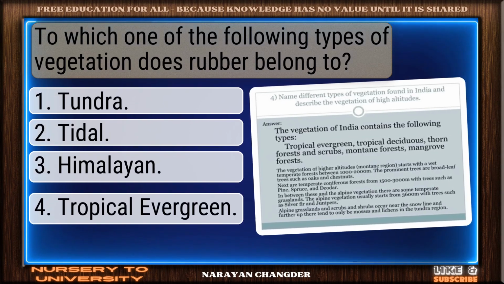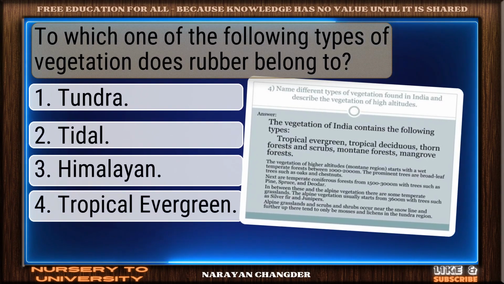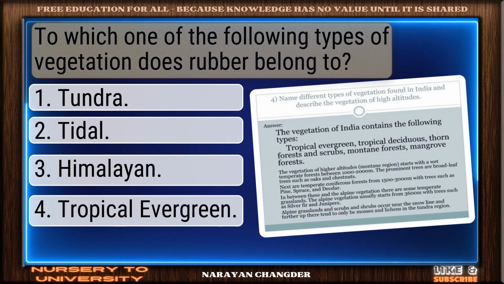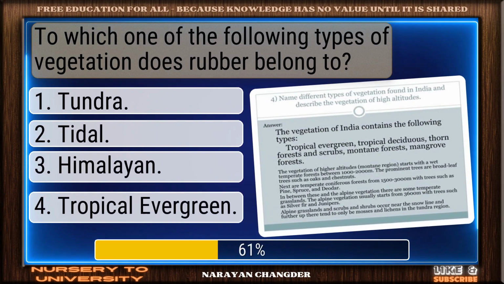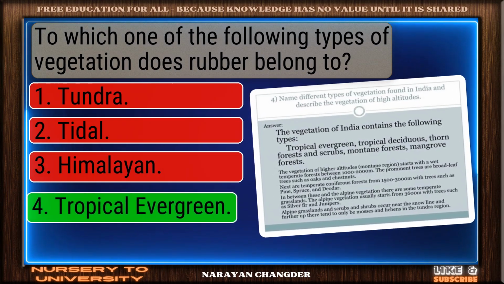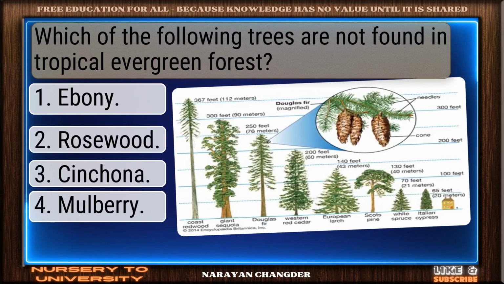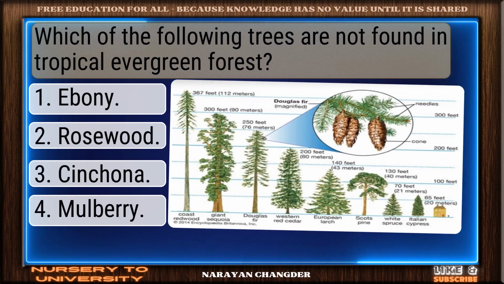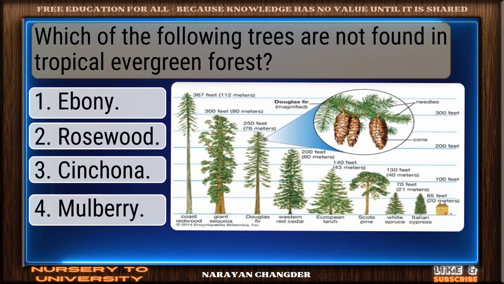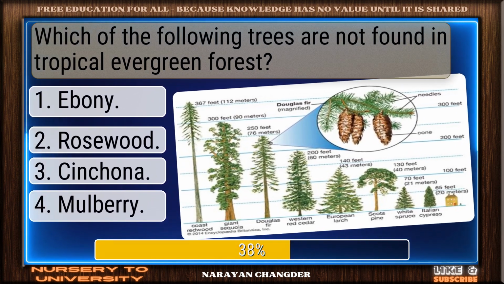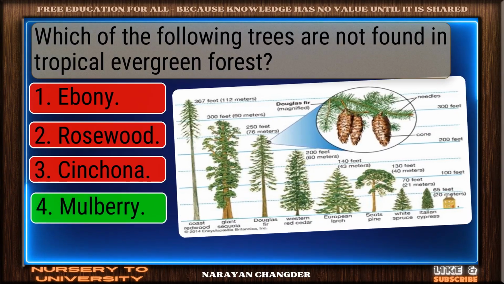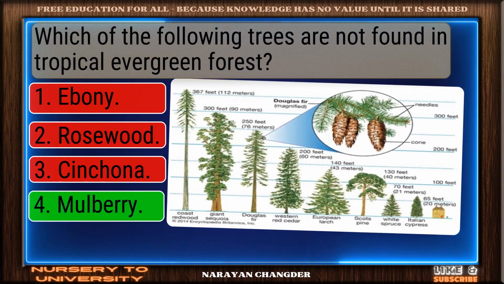Question number 101. To which one of the following types of vegetation does rubber belong to? Nice selection. Tropical evergreen is the correct and valid answer. Question number 102. Which of the following trees are not found in tropical evergreen forest? Smart pick. Mulberry is the correct choice.